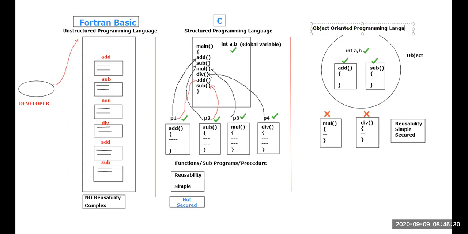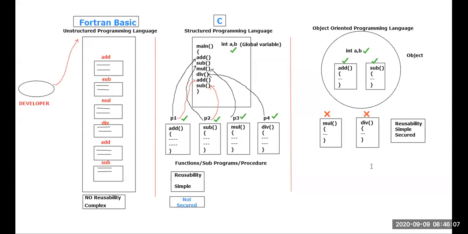Can you give me the best example for object oriented programming language? Very good. Java is an object oriented programming language. Python is an object oriented programming language. Which was the first object oriented programming language which got invented? I think if you had attended yesterday's Java class, Sagar would have told it. If your answer is C++, wrong. Let's think and answer.